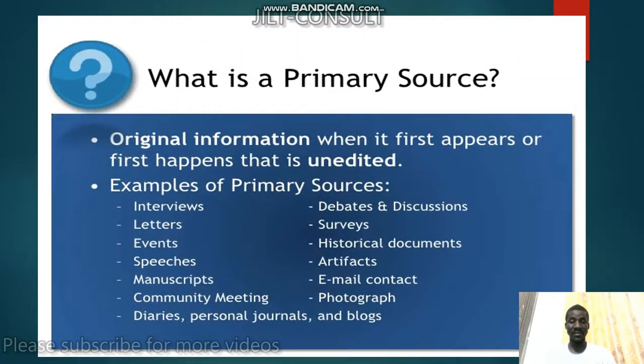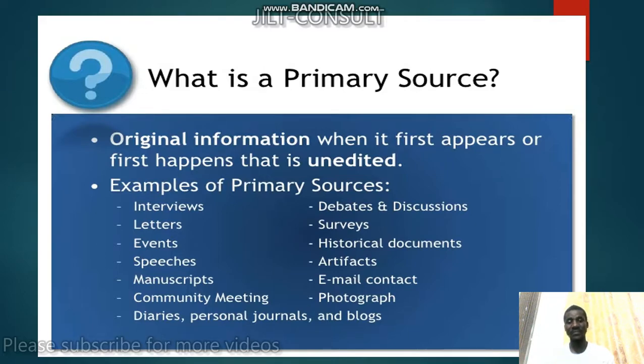Now, let's talk about the first one, primary source. As I was saying earlier, it is the original information when it first appears or first happens, that is unedited. So these ones are unedited. That means as they first appear, somebody is saying, as I'm talking to you right now, it's not edited. It's just something that I'm saying. So it's primary. You are getting the information from me, and it's primary because it's not edited.